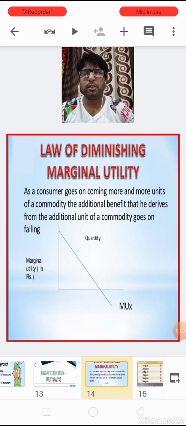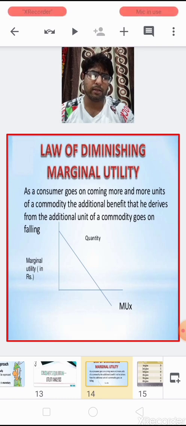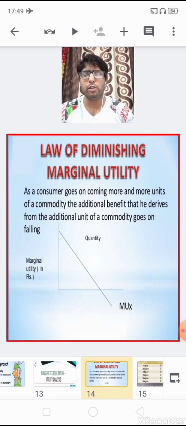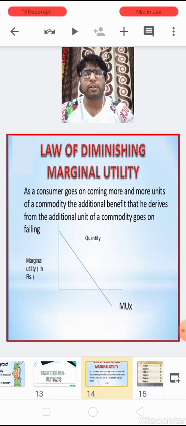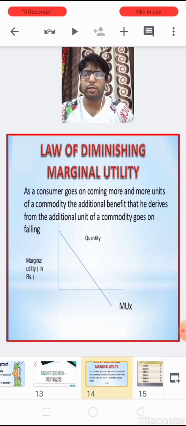Children, this is one of the most important laws of utility analysis. This law states that as the consumer consumes more and more units of the commodity, the marginal utility derived from every additional unit goes on diminishing.